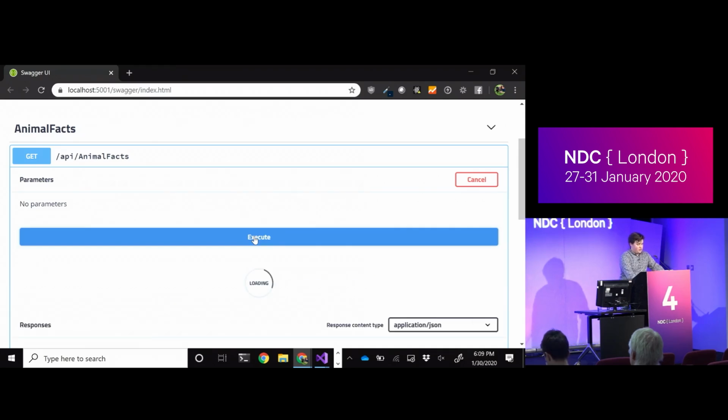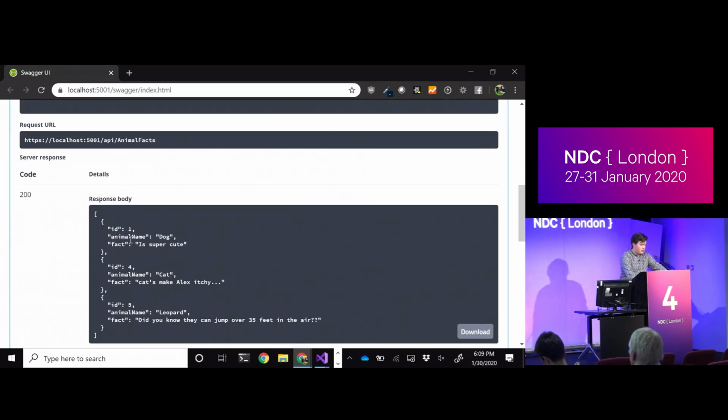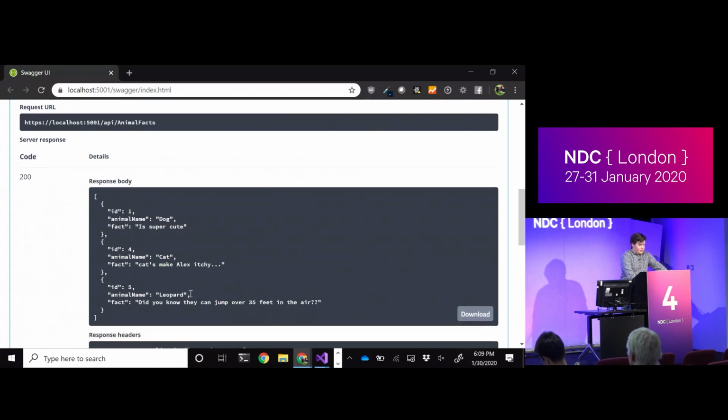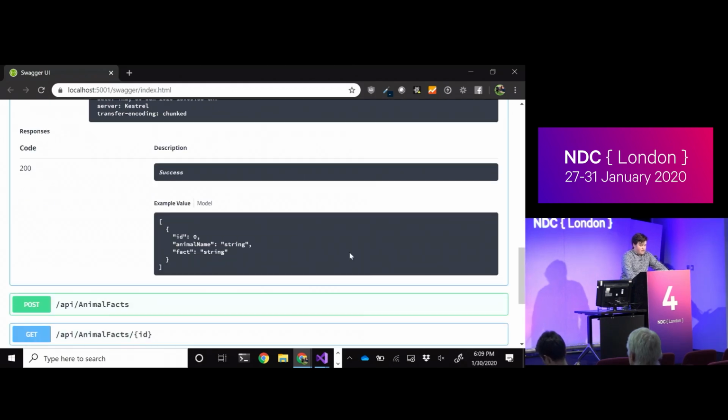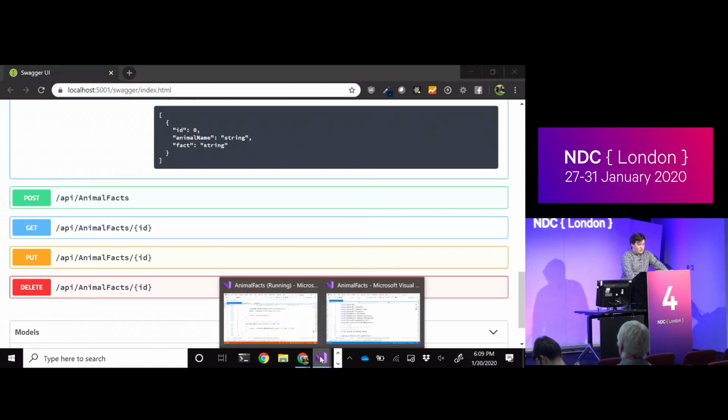But basically, we can actually start hitting the API here. So this is hitting the one to get me all of my animal facts. And basically, we have dog is super cute, cats make Alex itchy, and we have a fact about leopards. Did you know they can jump over 35 feet? Some fun facts. We can make edits to these if we want. I won't bore you by showing you every single endpoint. Kind of get the gist.